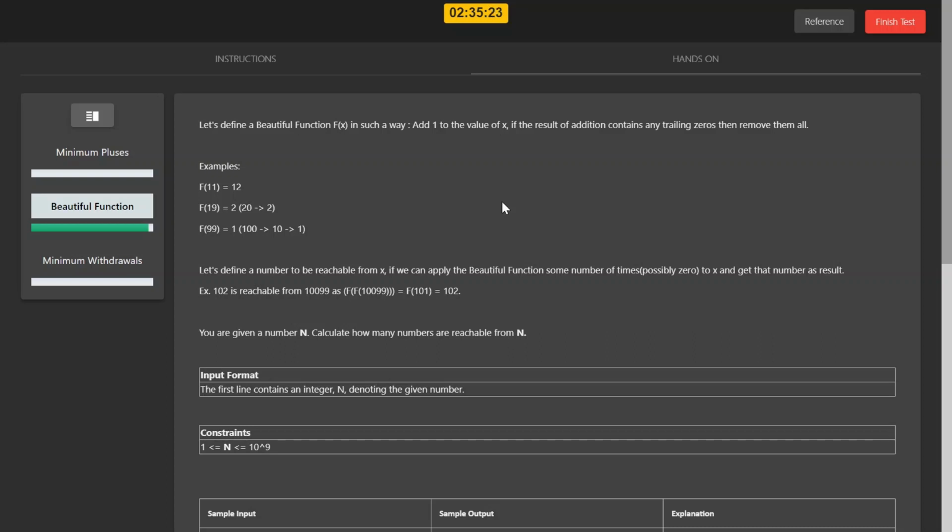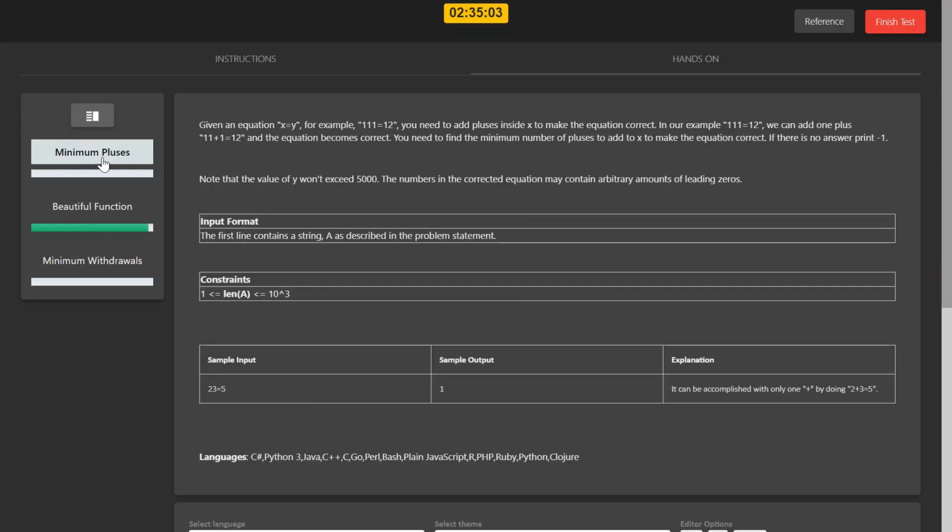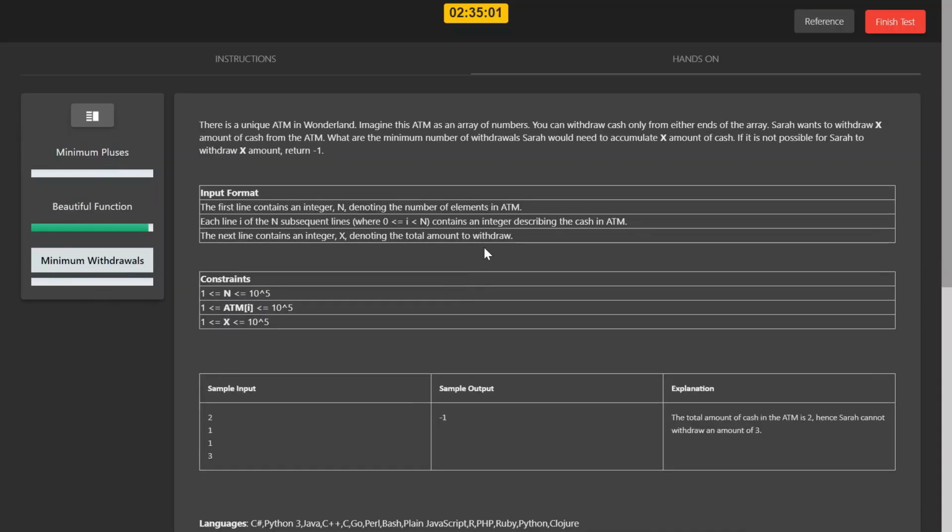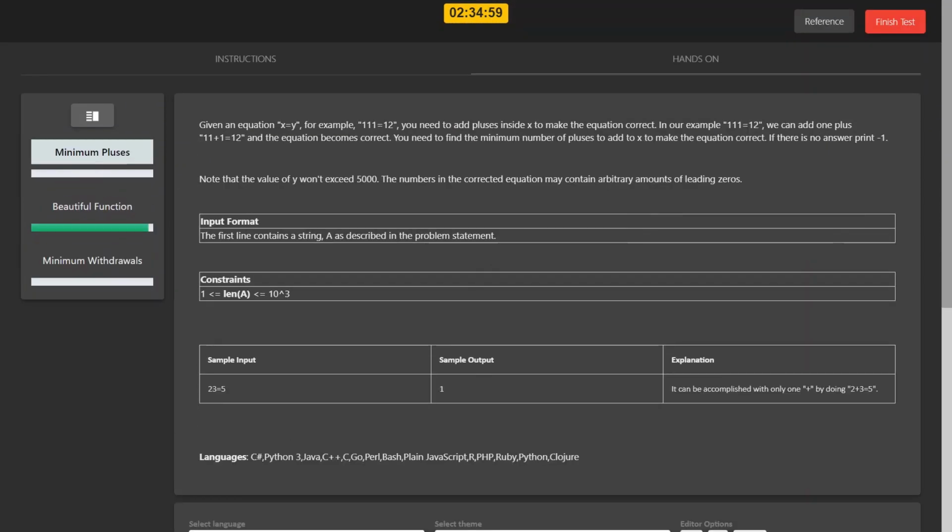Now I will tell you what is the difficulty level which is being asked in round 1 of Hack with Infi. According to my observations, the questions are medium, hard and super hard. So these three are the questions. This is the beautiful function question, which is medium, and minimum withdrawals is hard, and minimum plus is super hard.